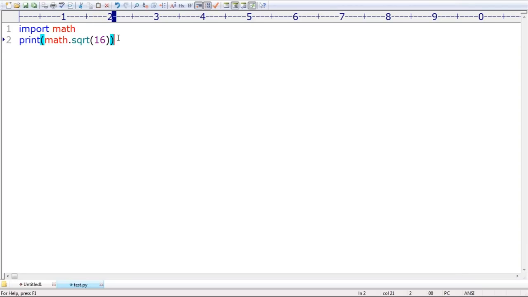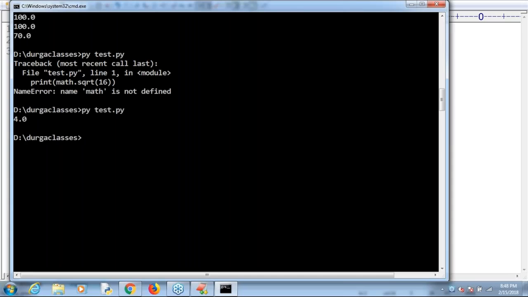Now math.pi. Can anyone please tell me what the pi value is? 3.14159 something like that. This is the output you will get by default. Clear, right? Okay, that's all.